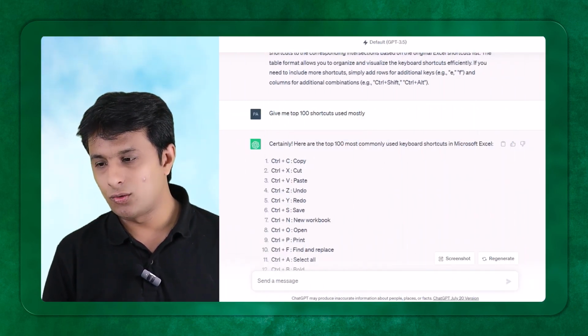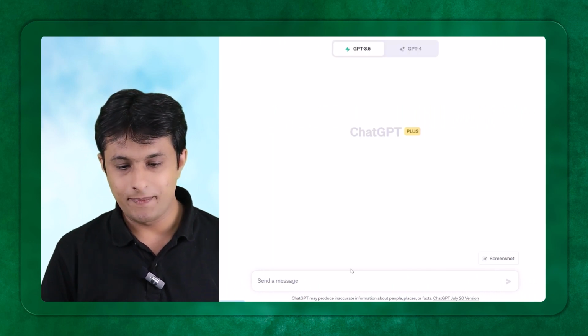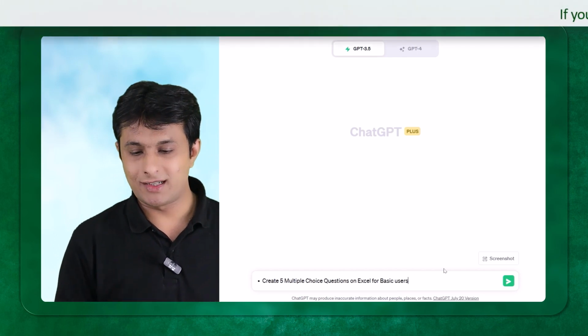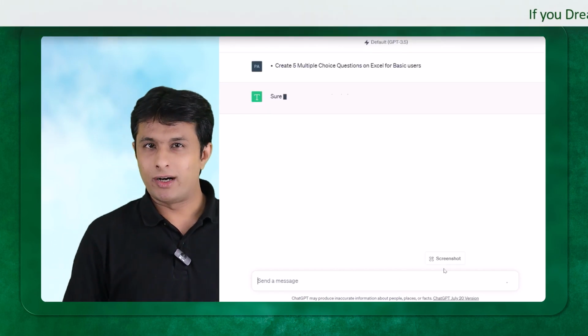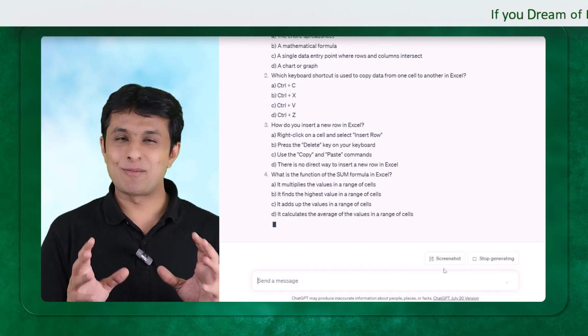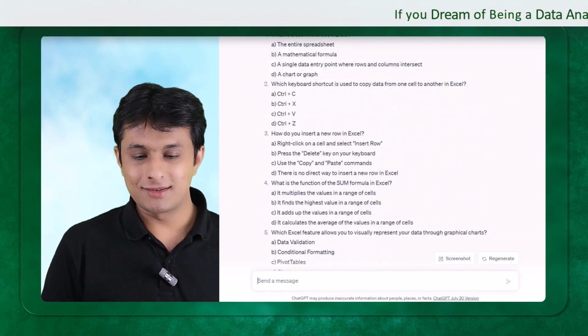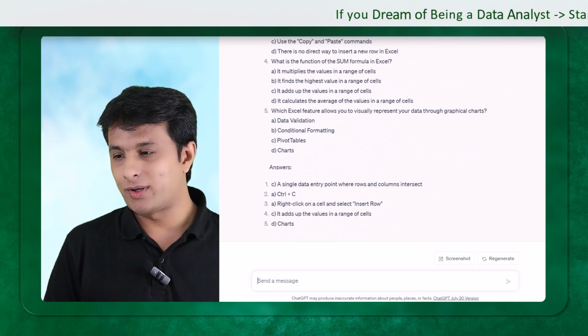The first question I can ask it, let me create a new chat over here. The first question is: create 5 multiple choice questions on Excel for basic users. Now, a teacher has to sit and create MCQs, and this is something which can give you all the answers in a very good format. Okay, that's how it has given it to you.